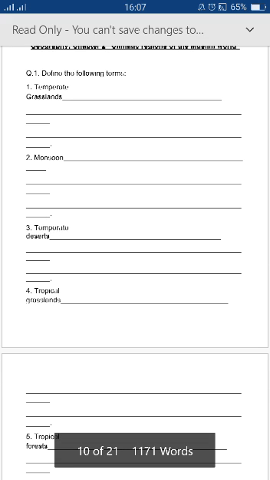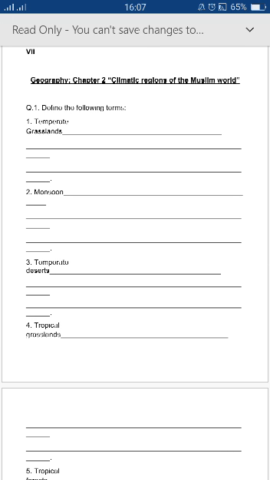We have to read the different climatic regions which belong to the Muslim world, like the desert, semi-desert, tropical grassland, tropical forest, monsoon, temperate desert, Mediterranean climate. All these types of climatic regions we have to study in this chapter, because climate has a great effect on us.